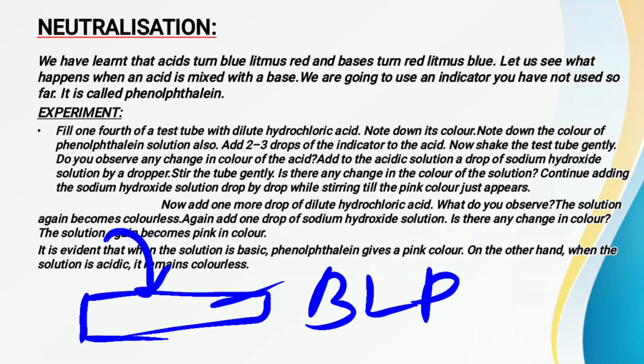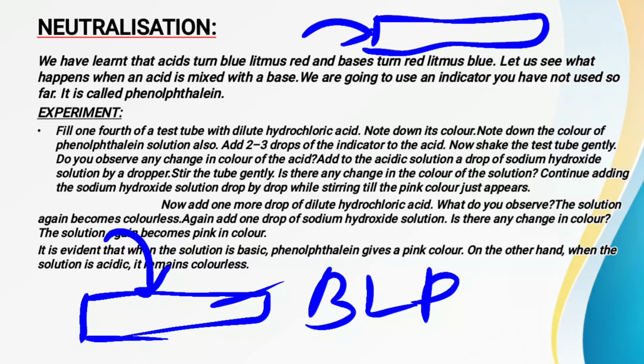And vice versa is the case with a base. Suppose you have taken a red litmus paper strip and put a drop of base on it. This red litmus paper strip will turn blue in color. So this we have read in the previous video.